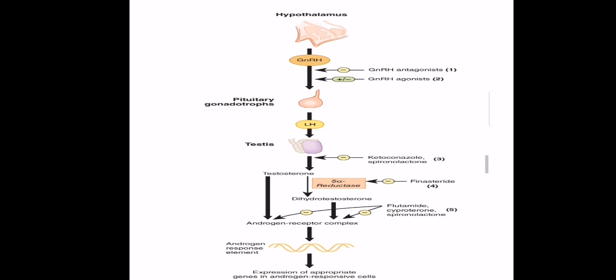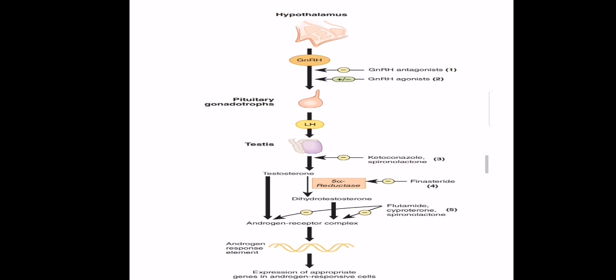The LH goes to the testis, where ketoconazole and spironolactone, number 3, act on the production of testosterone. Next, finasteride acts on 5-alpha reductase, and then testosterone forms the androgen receptor complex.